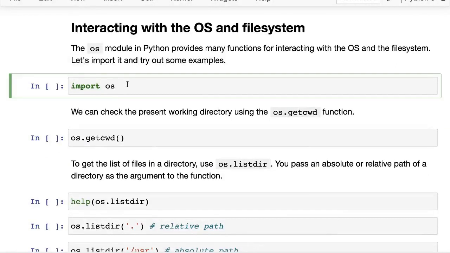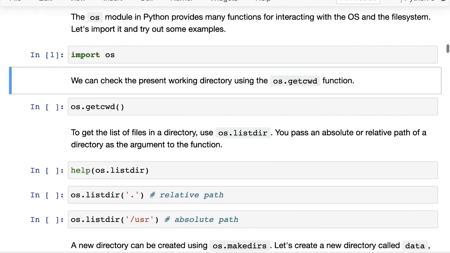So just as we've learned about the NumPy library, the NumPy module, we've seen a bunch of other modules like the math module. There is a module called OS, short for operating system, which provides many functions for interacting with the operating system as well as the file system, which is basically your hard disk and all the files that exist on it. So let's try it out.